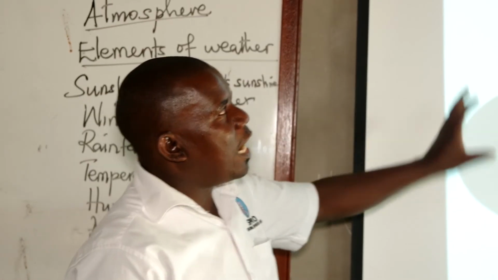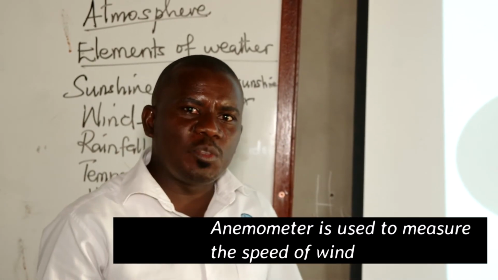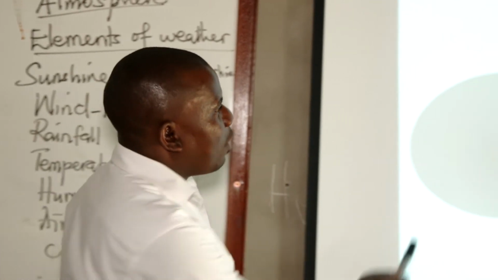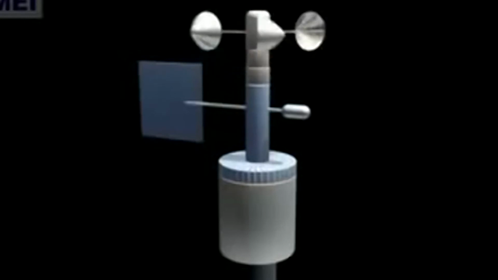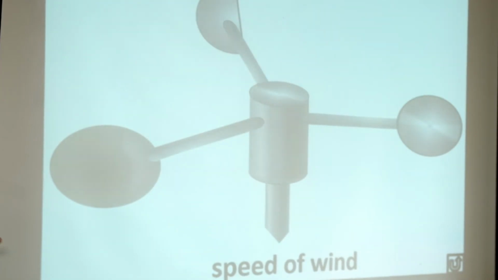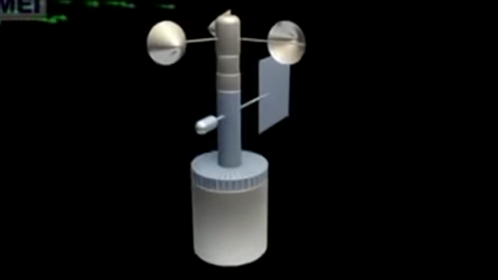This is called an anemometer. An anemometer is used to measure the speed of wind. These are called metal caps. When wind blows, it blows into the metal caps, and the whole thing begins rotating. Very many children use these things when they are playing their games. They cut pieces of paper.